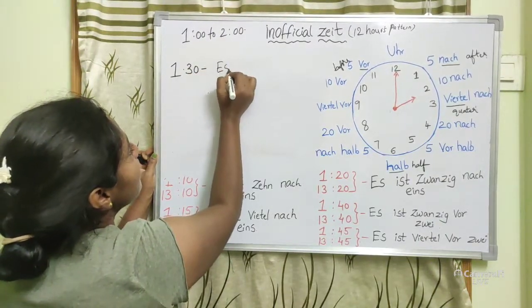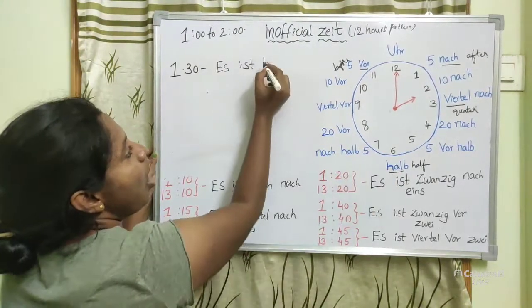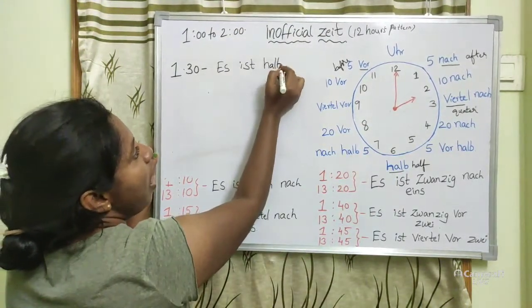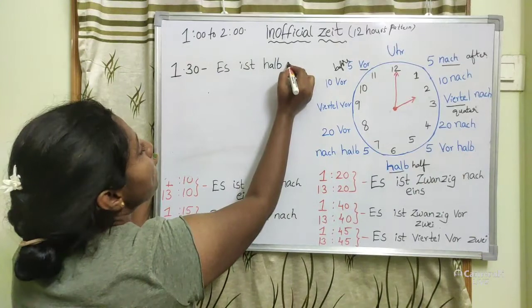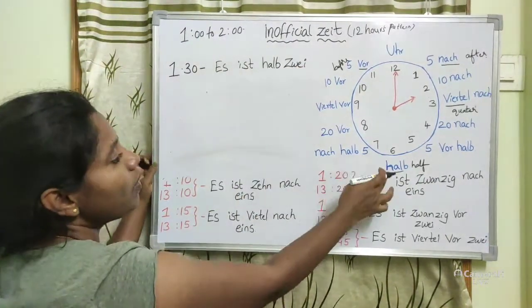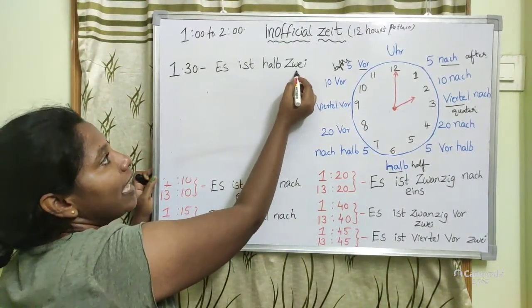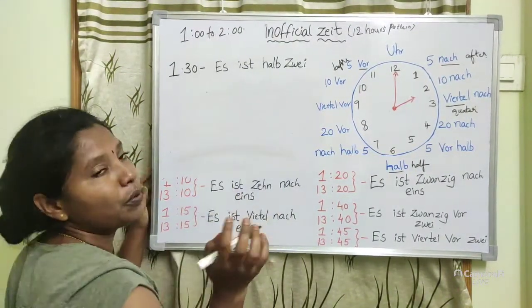Es ist halb, halb means half. So halb 2. Okay? Es ist halb 2 means half an hour is there to complete this 2 o'clock.